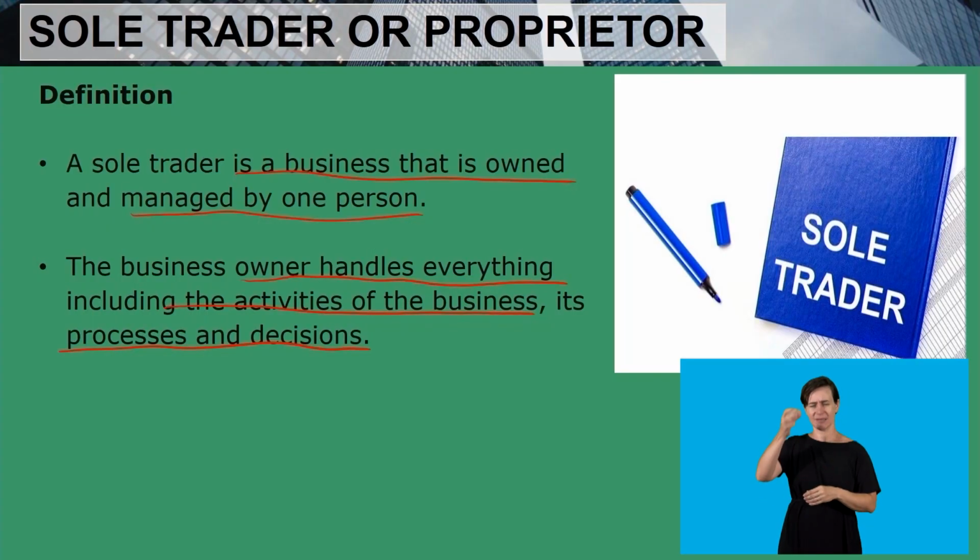The business owner handles everything, including the activities of the business, its processes and decisions. Now that the business belongs to one person alone, this particular person who is a sole trader is the one who takes decisions alone. This person who is the owner of a business makes sure that he or she handles everything that is happening in the business. Why? Because this business belongs to one person.